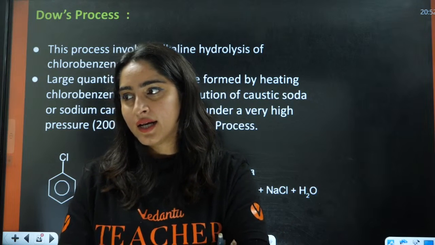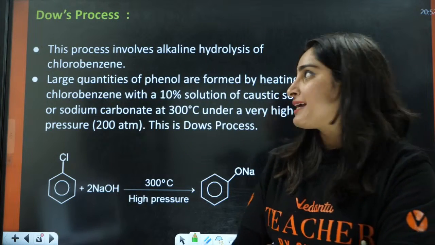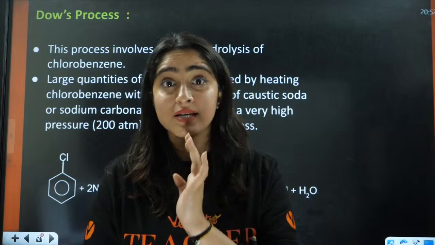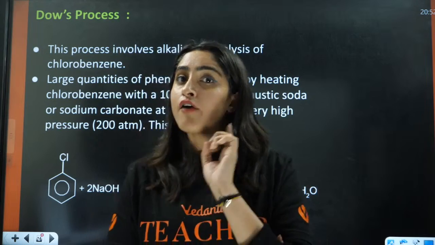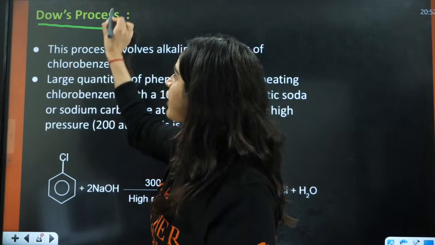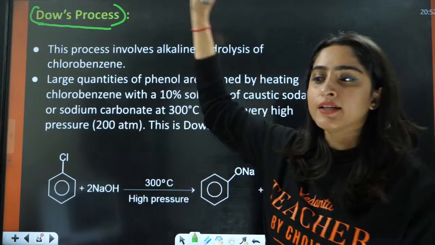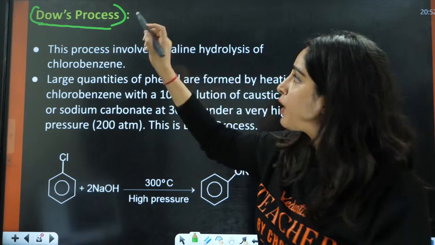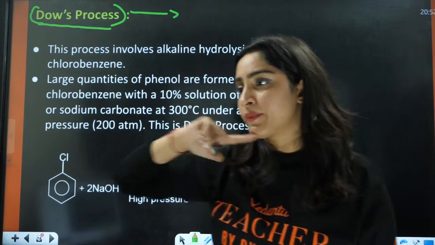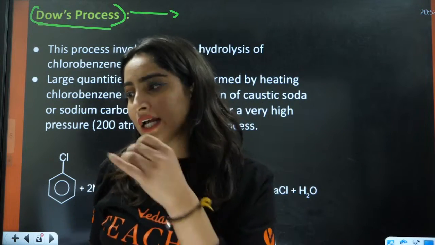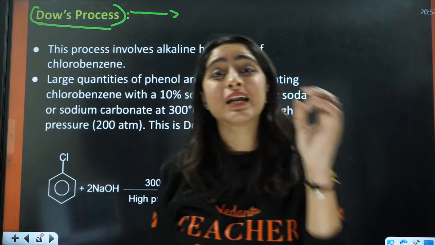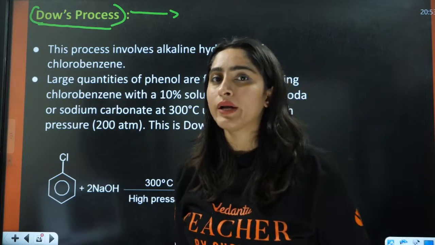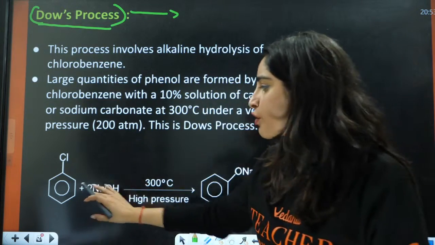Okay, now let us do preparation of phenol. There are few very important processes. First is Dow's process. We have done this process, everybody. Have we done this process in haloalkanes and haloarenes? What was the intermediate that was formed here? Everybody in the chat box. The intermediate that was formed was benzyne. From chlorobenzene we used to form